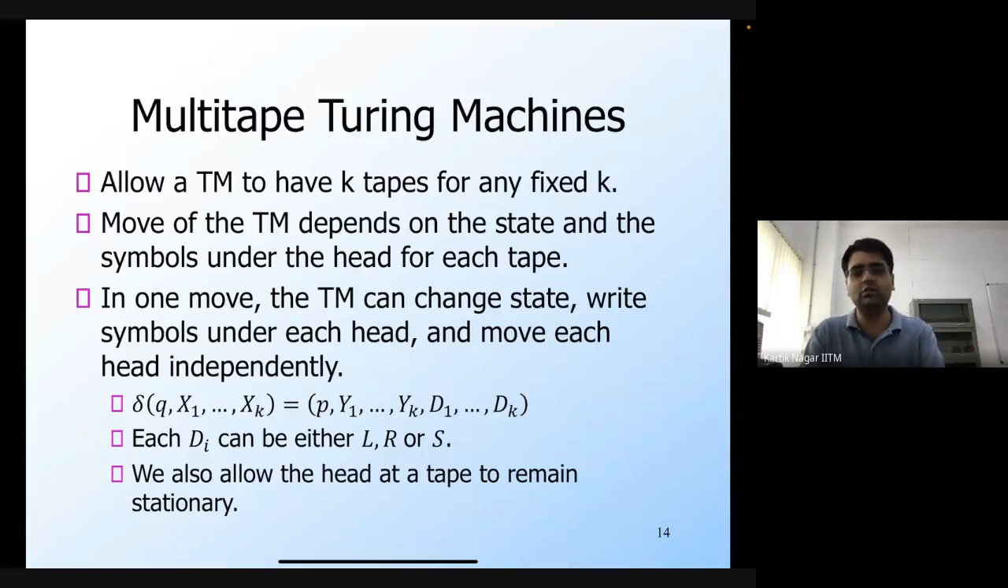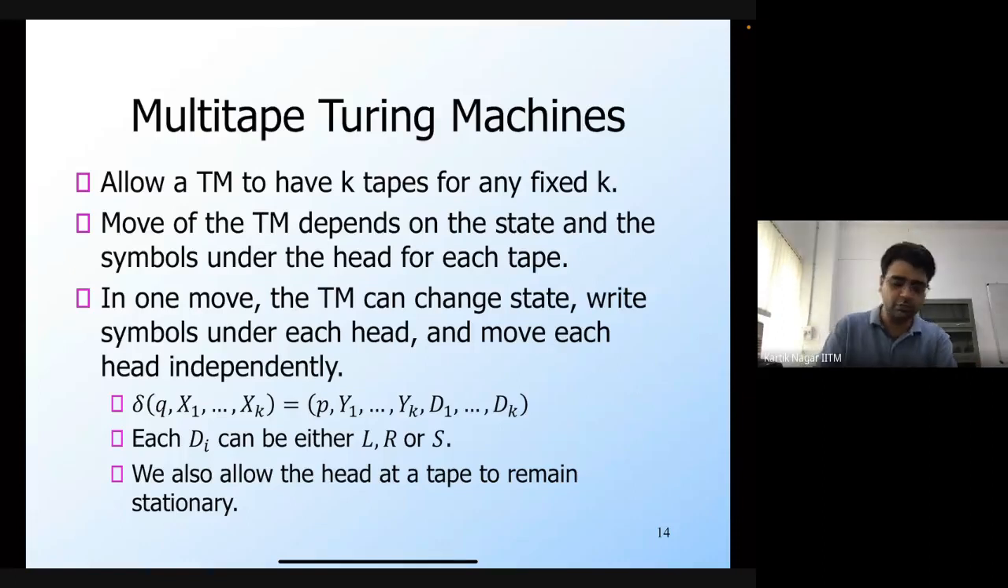This is very similar to what we do in a standard Turing machine with just one tape. In a one-tape Turing machine, you can change the state, replace whatever was under the read head, and then move the read head. Here you can do the same thing for each tape in an independent fashion.